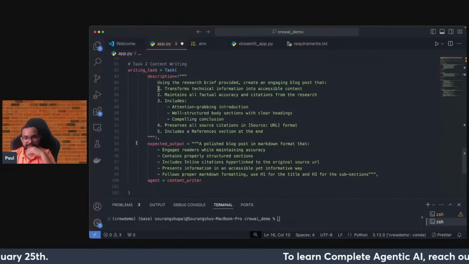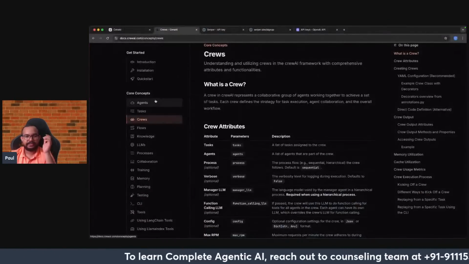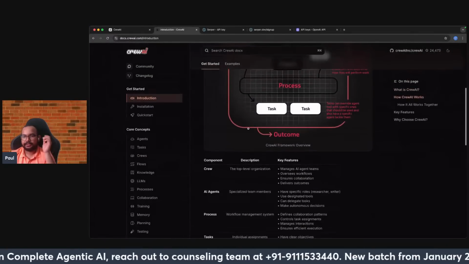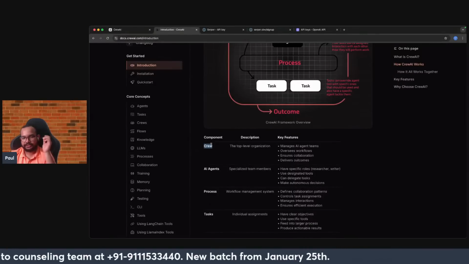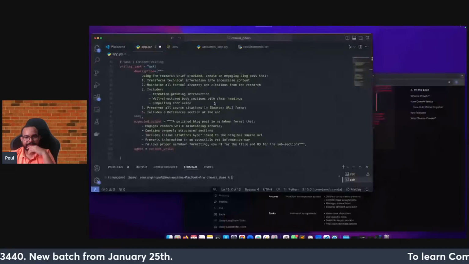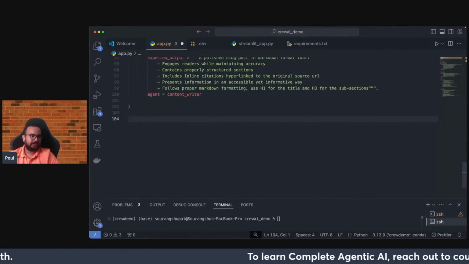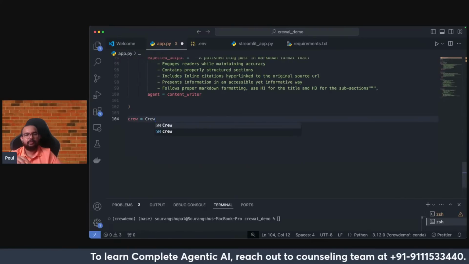Now I need to get my crew. When I talk about the first level of hierarchy, this entire thing, the top level organization, I'll be getting the crew now. So let's define the crew first. I can directly write crew equal to this Crew class that I have.